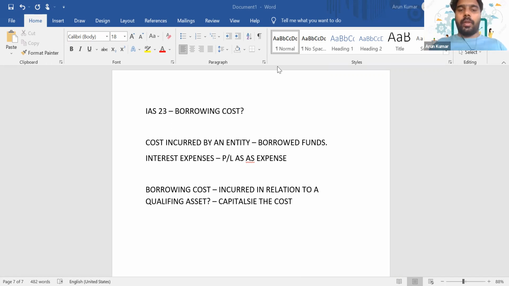If it's a normal inventory which is made in bulk, we will not consider it as a qualifying asset. But if it's a maturing inventory which takes a substantial amount of time for its completion, in that scenario, we can consider it as a qualifying asset. Perfect. I hope you understood the reason why we are capitalizing the borrowing cost instead of charging it to P&L. I hope it's clear, everyone.